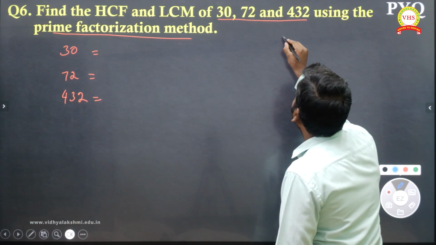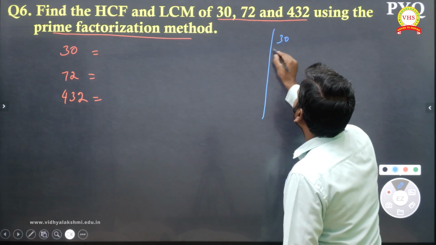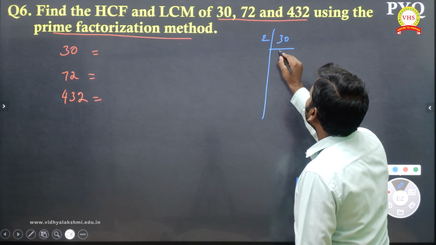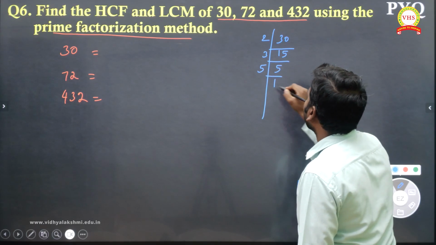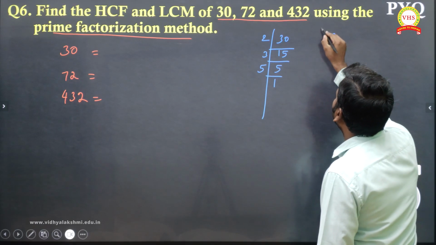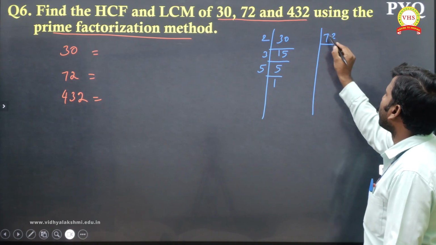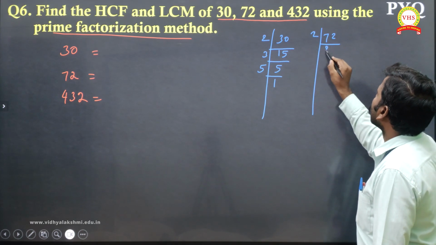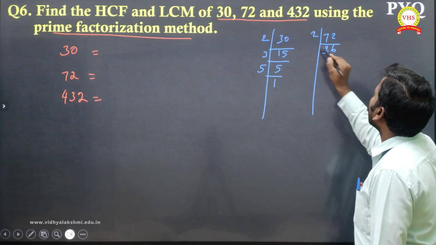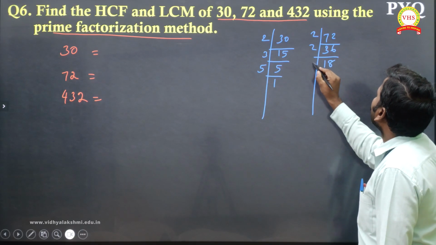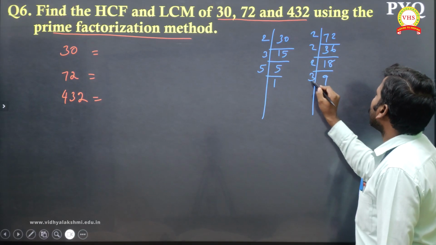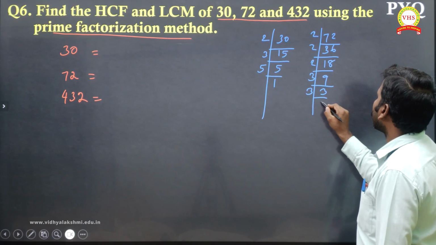First 30 I am taking. Let me divide with the prime number 2: 15, 3, 5, and then 1. Same for 72: divide by 2, 36, 18, 9, 3, 1.